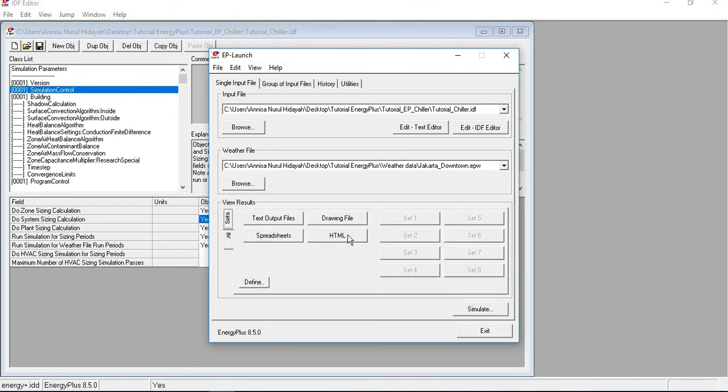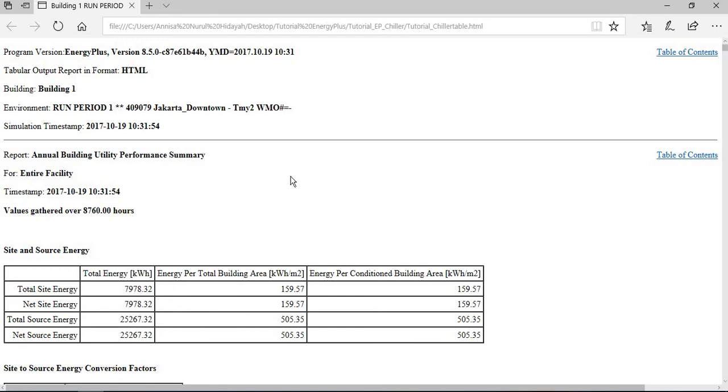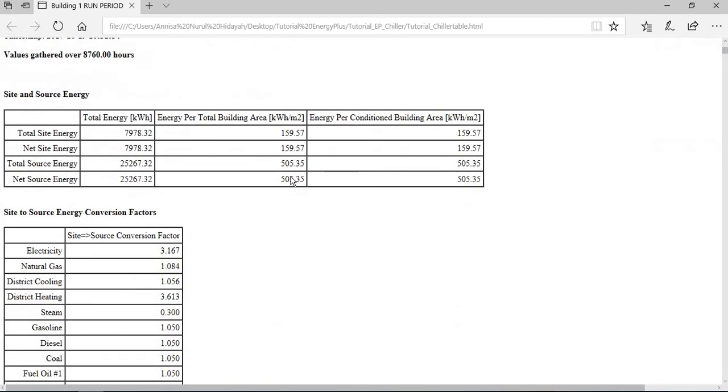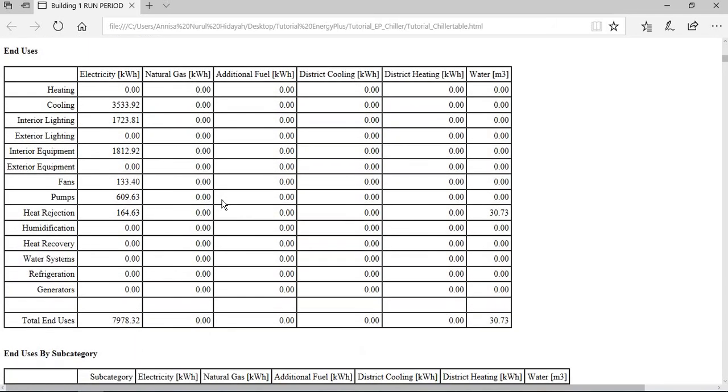We can check from the HTML again. Okay, here is the simulation result. Here in the analysis, we can take a look at the categories that used energy in the system: cooling, interior lighting, interior equipment, fans, and pumps, and heat rejection.